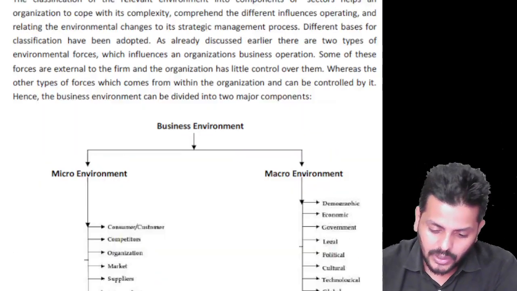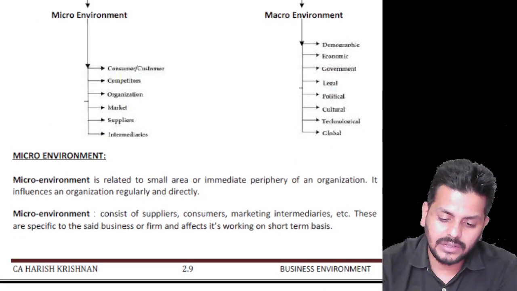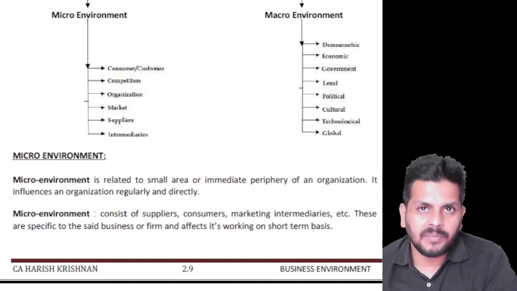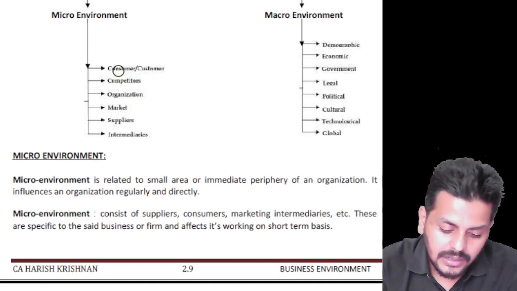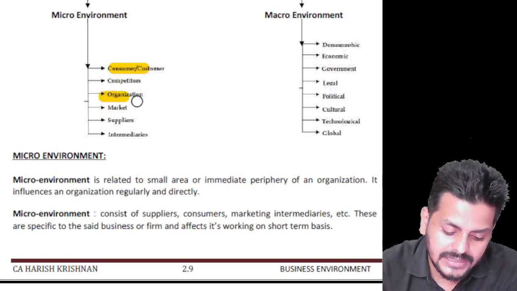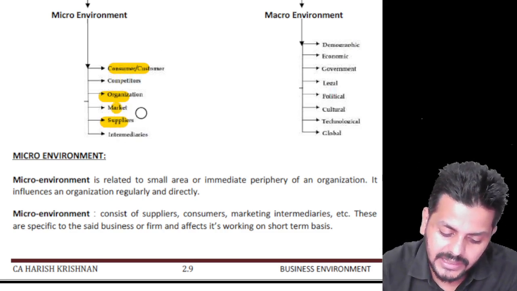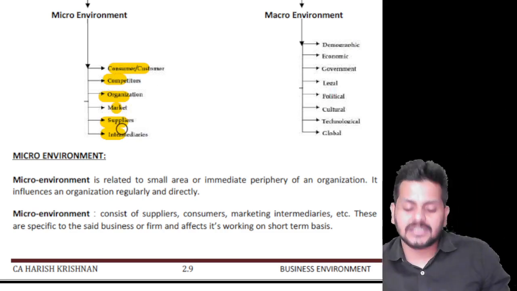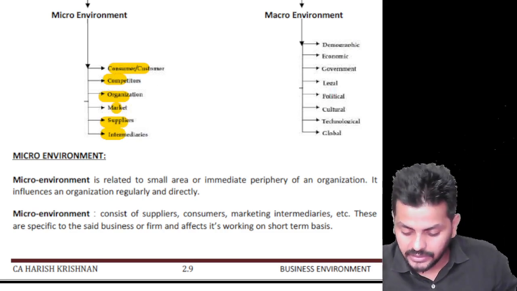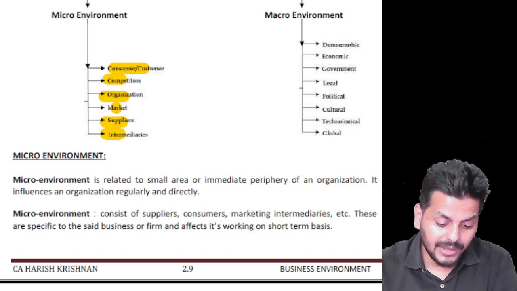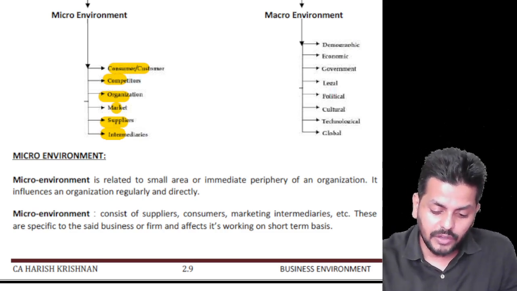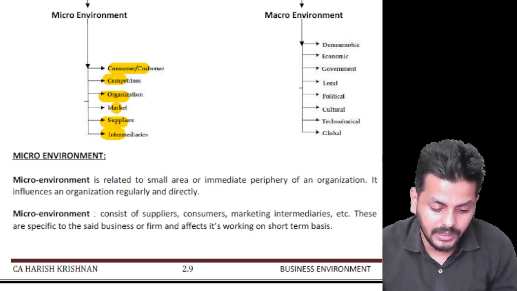And with micro and macro environment, I'll just run through the facts. You can also go through what those are. COSMIC is a shortcut that we discussed: Customer or consumer, Organization, Supplier, M for Market, I for Intermediaries, and the last C for Competitors. In whatever order you write it, those are the six micro factors that are going to have an impact on you. And in the macro environment, we have demography, which is the study of population, the demographic environment.